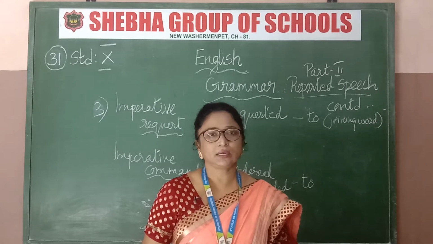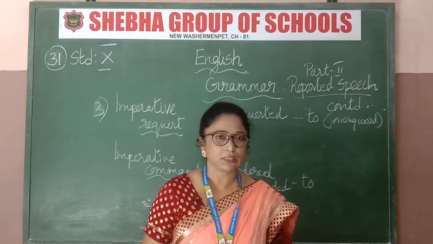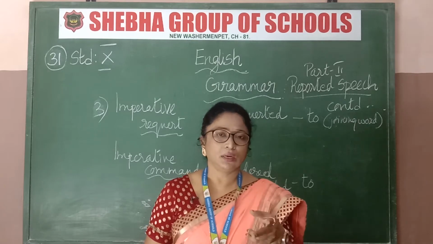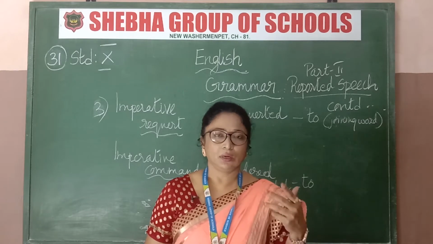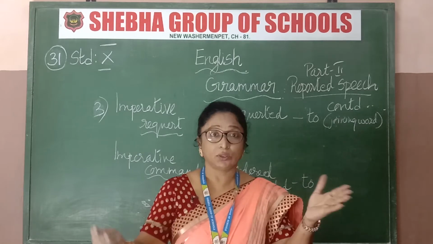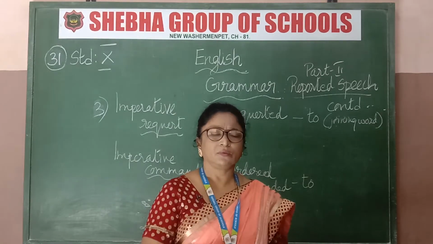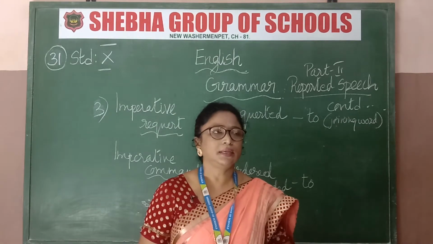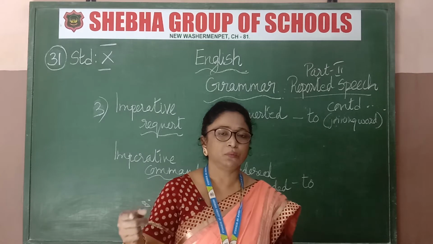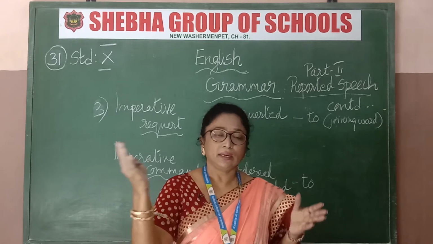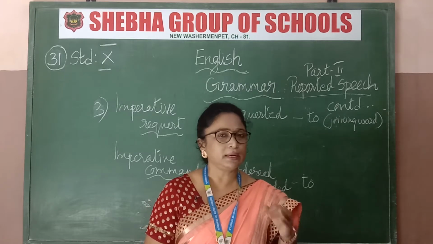See, last class I took reported speech, that is the statement sentence and question word interrogative questions. Interrogative itself has two divisions. One is where we use if and whether as the joining word instead of told, and we use asked, for yes or no questions. The other interrogative type is the question word itself, the WH words: what, why, when, which, whom, whose. That we are going to write there. Then we explained it to you last time, isn't it? Statement and question word we finished.